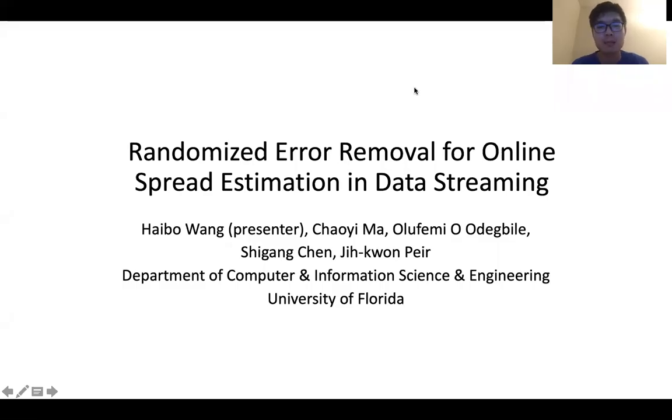Hello everyone, my name is Haibo Wang. Today I'd like to present a paper titled Randomized Error Removal for Online Spread Estimation in Data Streaming. The co-authors are Chaoyi Fermi, Shigang Chen, Jih-Kwon Peir. We are from the Department of Computer and Information Science and Engineering, University of Florida.